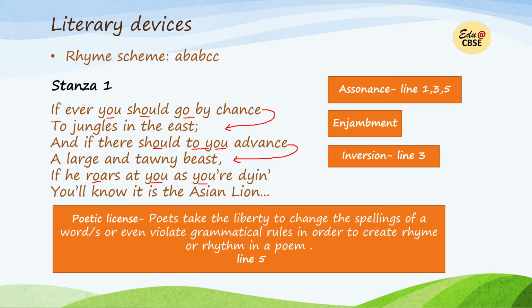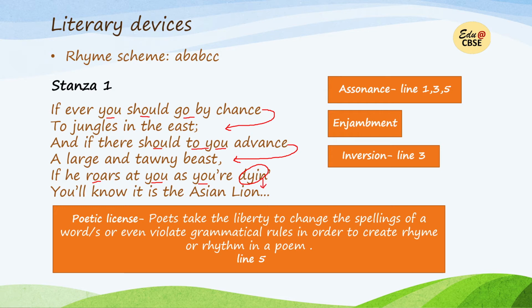Poetic license now. Poets take the liberty to change the spellings of a word or even violate grammatical rules in order to create rhyme or rhythm in the poem. So in line 5, this dine. The spelling has been changed so that it rhymes with lion.